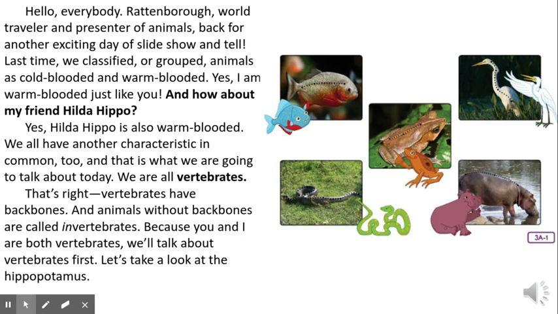We are all vertebrates. Do you remember what vertebrate means? That's right. Vertebrates have backbones. And animals without backbones are called invertebrates. Because you and I are both vertebrates, we'll talk about vertebrates first. Let's take a look at the hippopotamus.